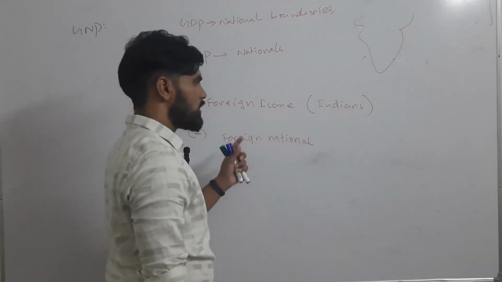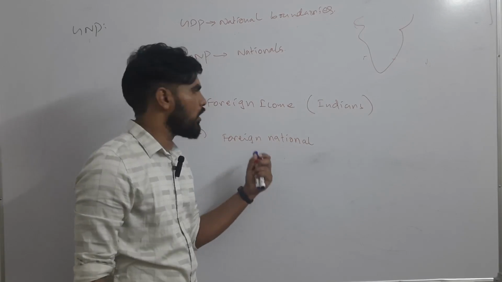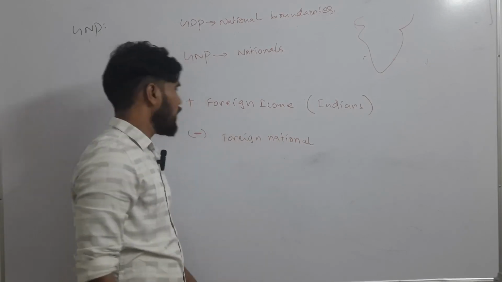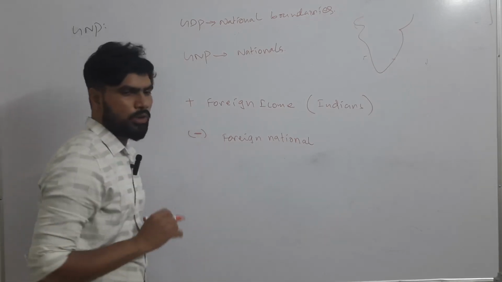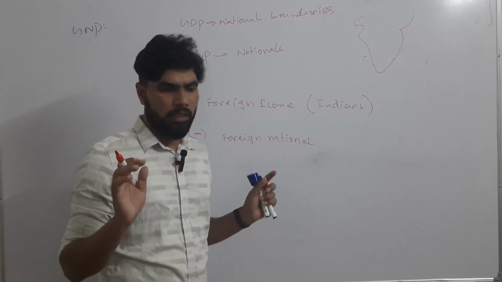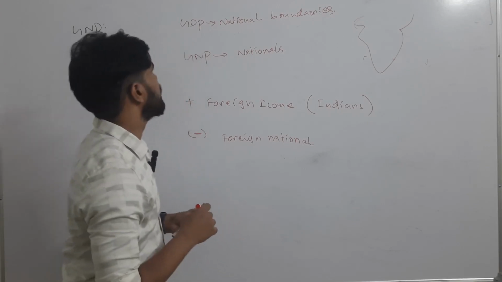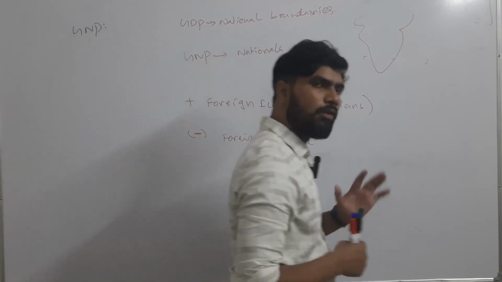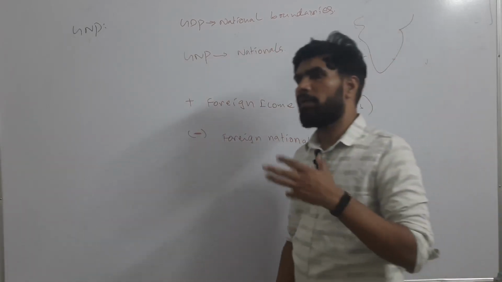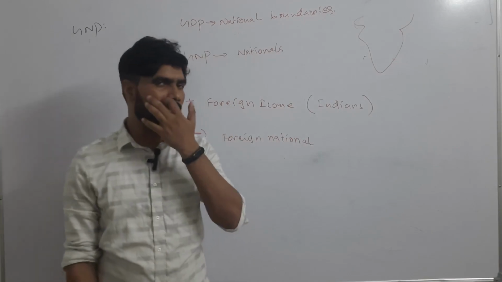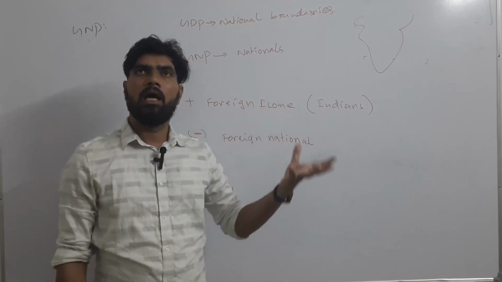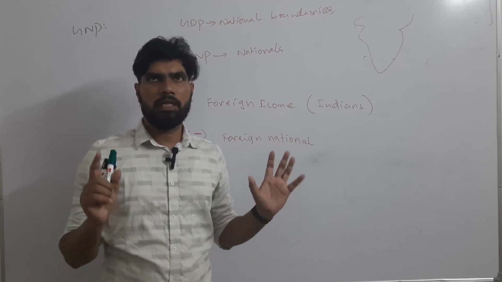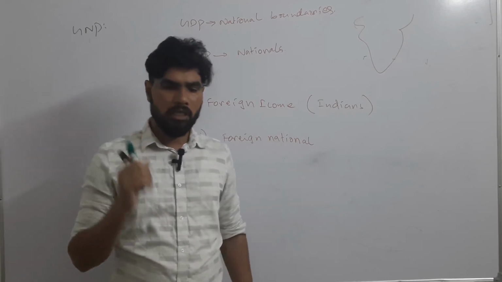The foreign nationals or workers who are earning income in our country, we are reducing that. It excludes income of foreign nationals who are working in our country. So this is gross national product. Simply remember, the focus is on nationals, irrespective of whether they are present within India or outside India: income earned by all the Indians in a financial year is known as gross national product.